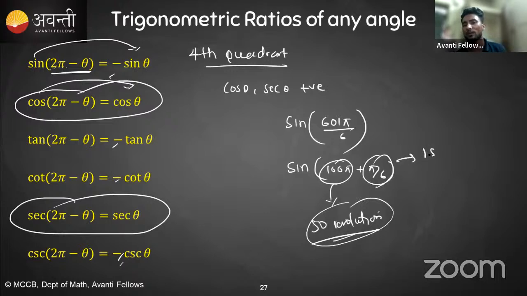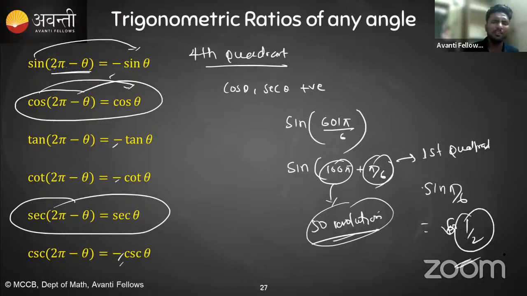It means it is what? First quadrant. So if it is first quadrant and it is changing around pi ka multiple, then it will be sine pi by 6. So it will be what? Sine pi by 6 1 by 2 hota hai, तो ये 1 by 2 हो गया. So based on that you can find any values.